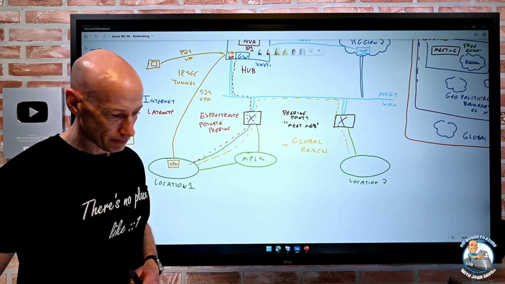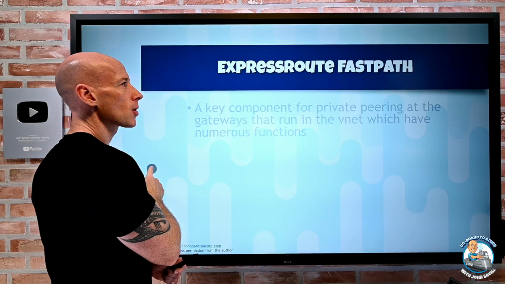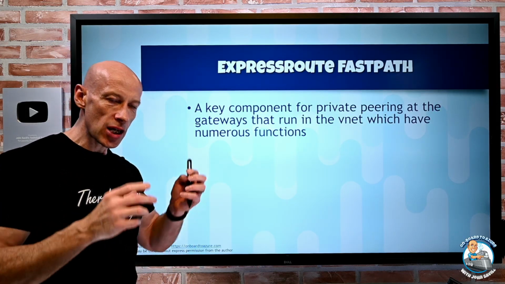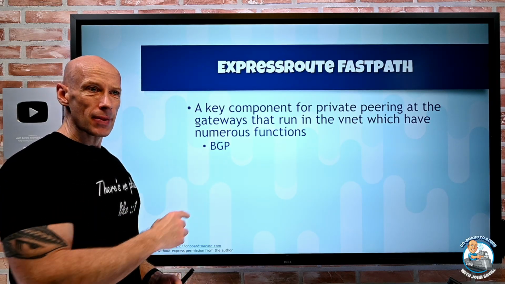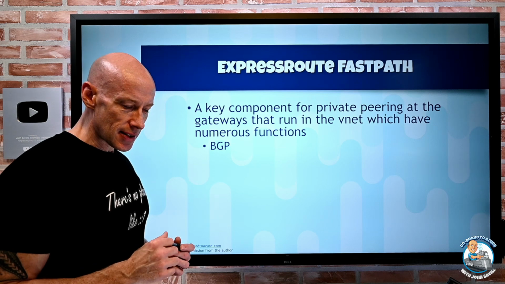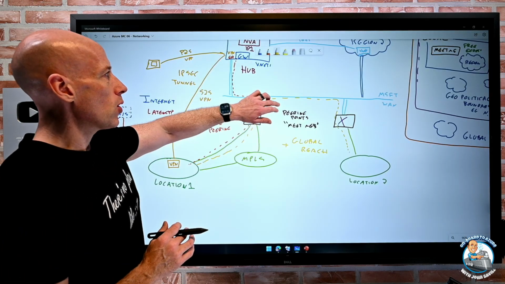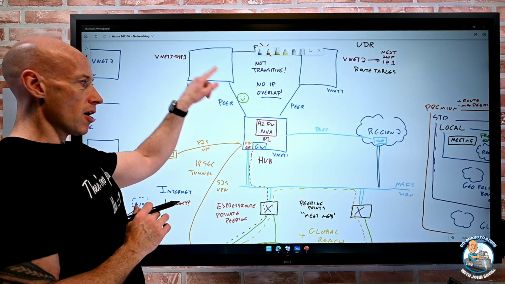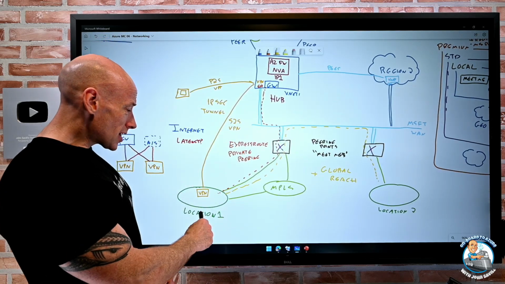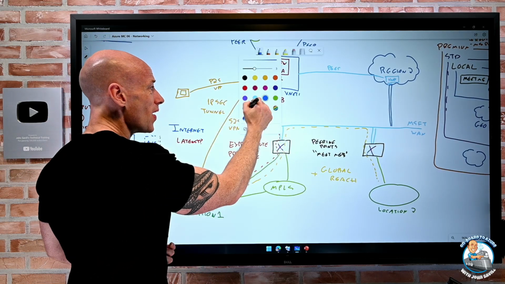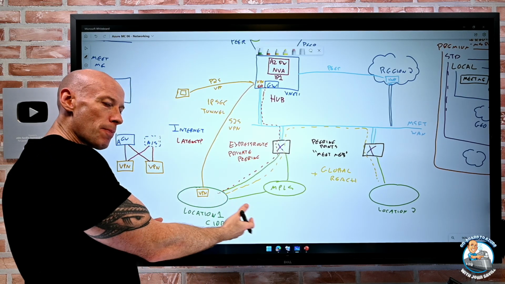That's what that does. Okay, now, there's something called ExpressRoute FastPath. Ordinarily, with private peering, you have that gateway, and that gateway does a number of different things. A big job is BGP. I've not talked a lot about this because it's a more complicated concept. But if you think about the way all of this works, especially in these scenarios, it's about learning routes. It's about learning that this location is defined as a certain CIDR range, a set of IP ranges.